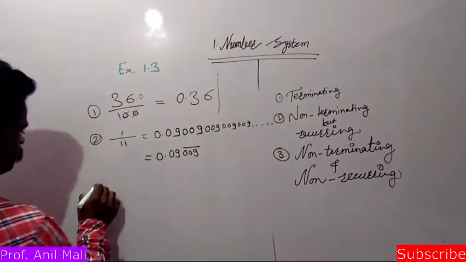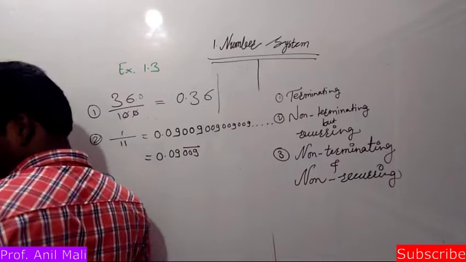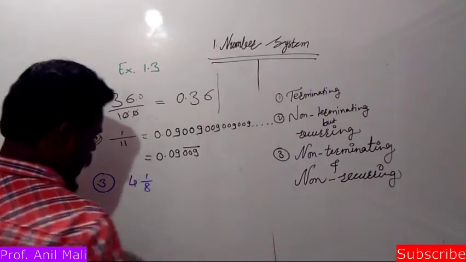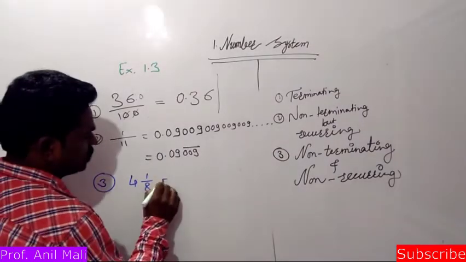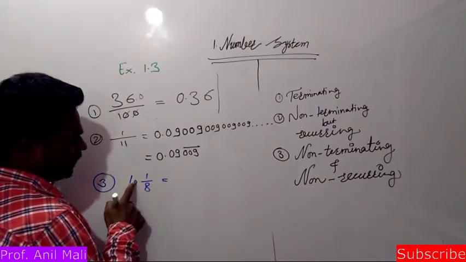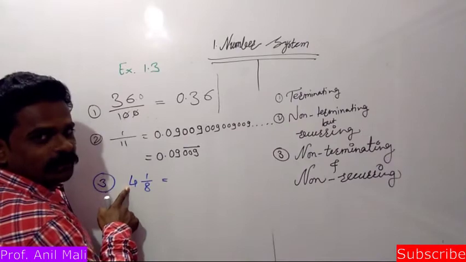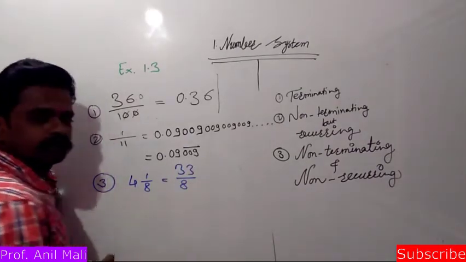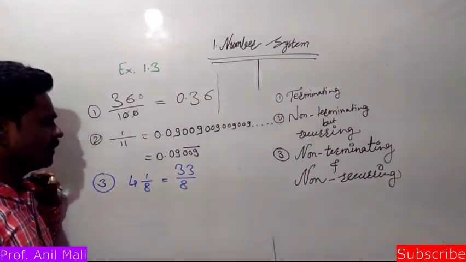Then the third example we'll take here, 4 and 1 by 8. So it will become 4 and 1 by 8, that means 8 4s are 32, 32 plus 1 is 33 upon 8. Okay, no problem.